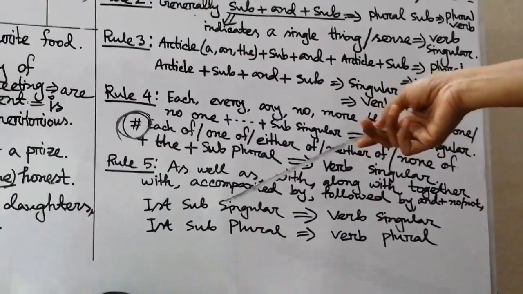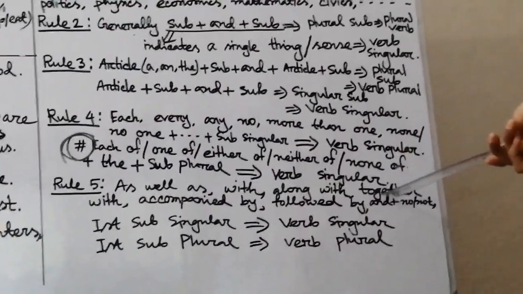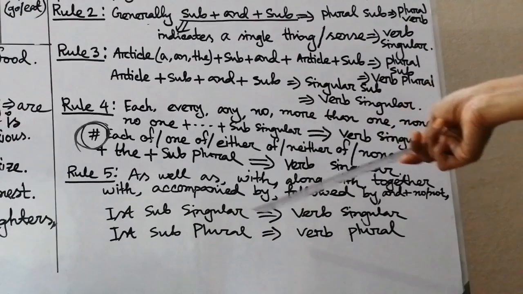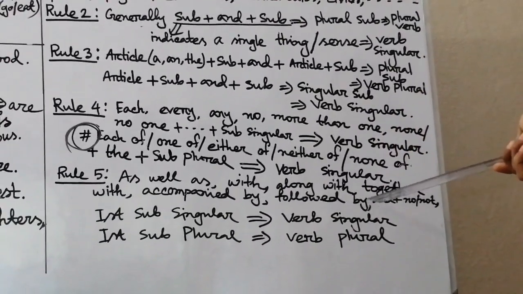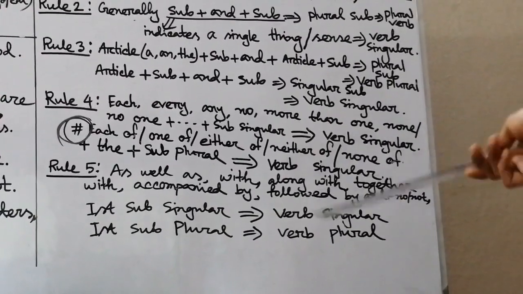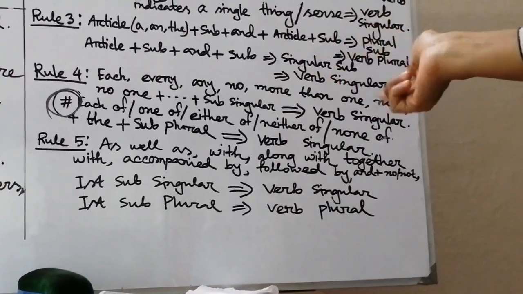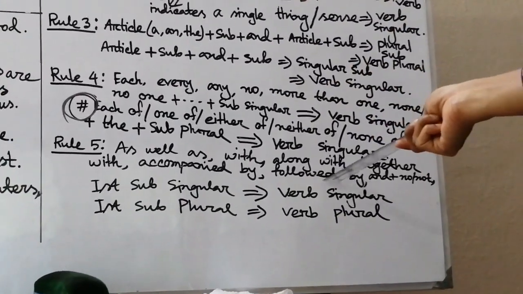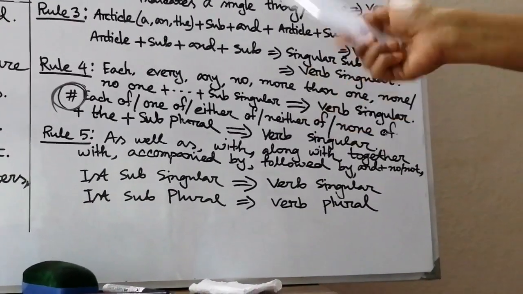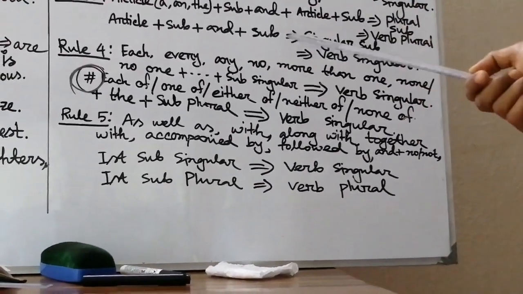The words are: as well as, with, along with, together with, accompanied by, followed by, and plus, no, oblique, not. If we find these words in between two subjects, what will we have to do?